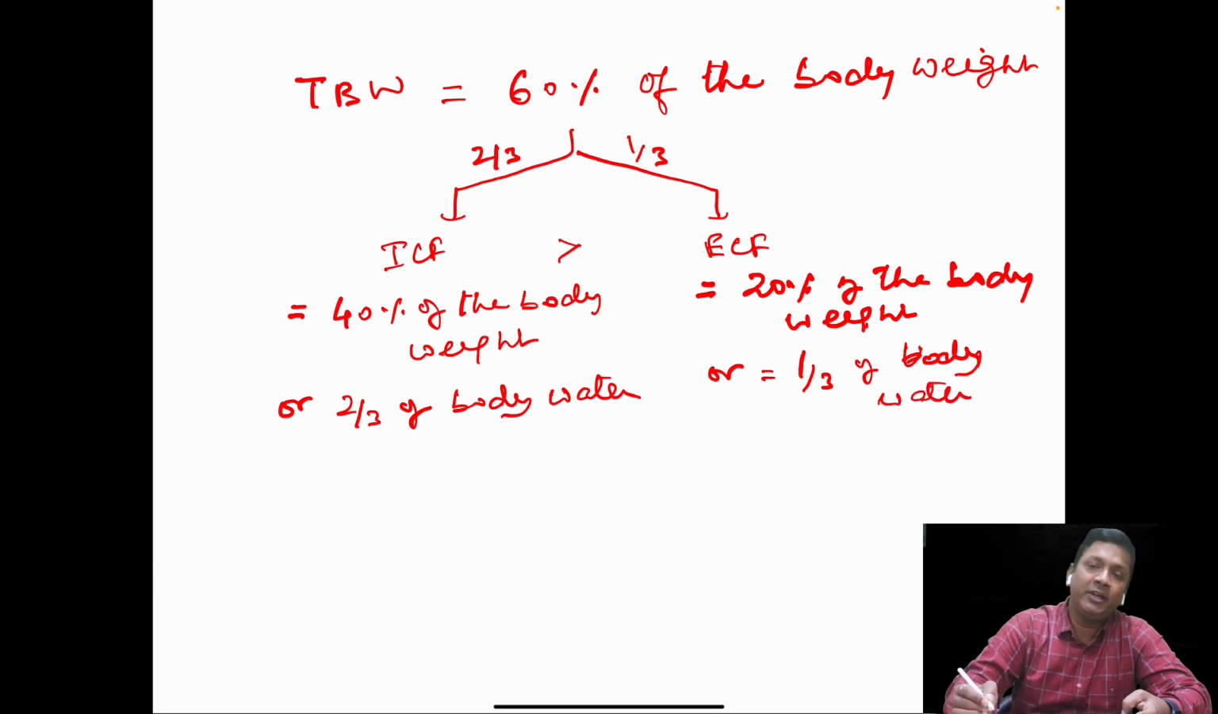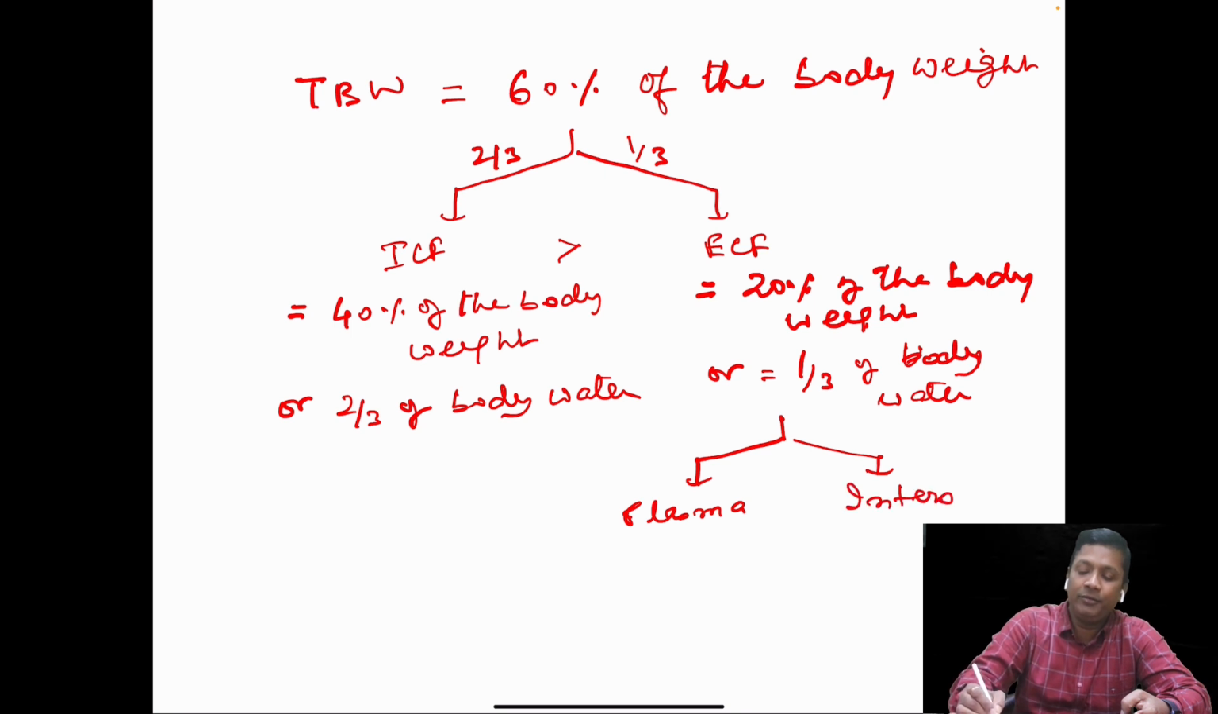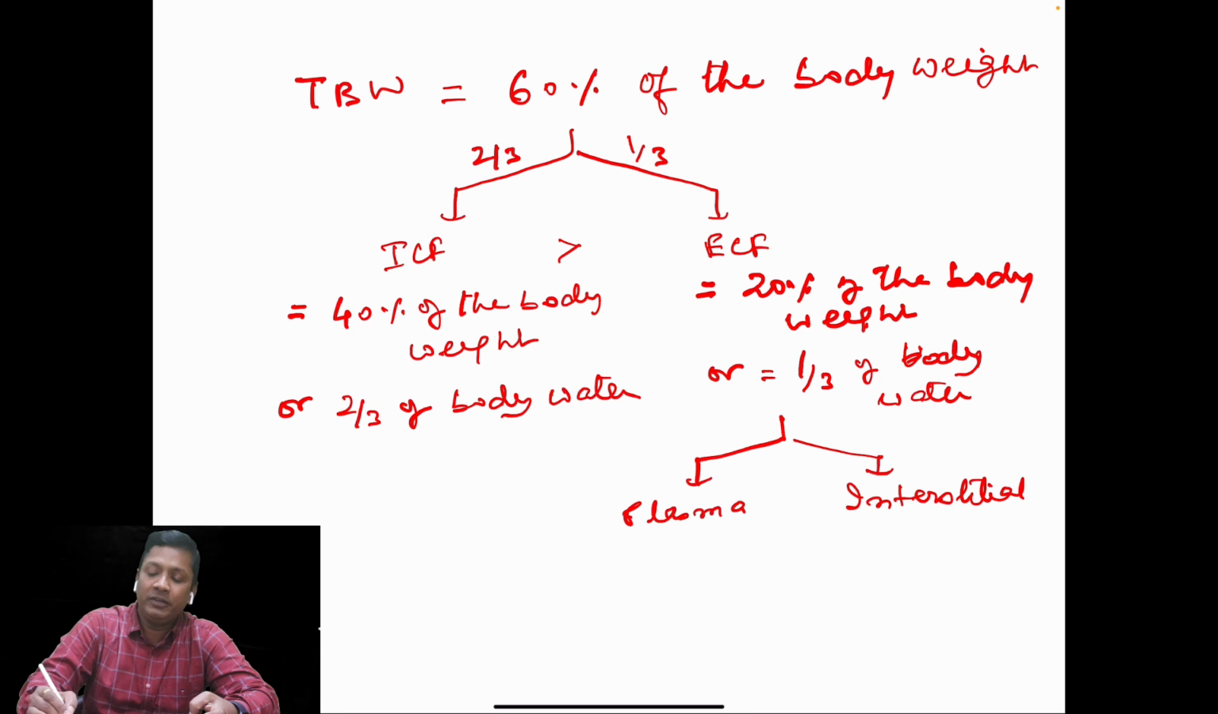The extracellular fluid is further divided into two compartments. One is called the plasma and the other one is called interstitial fluid. The interstitial fluid is the fluid which is present in between the cells. Out of these two, the interstitial fluid is more than the plasma volume. The plasma volume is one-fourth of the ECF and the interstitial fluid is three-fourth of the ECF.